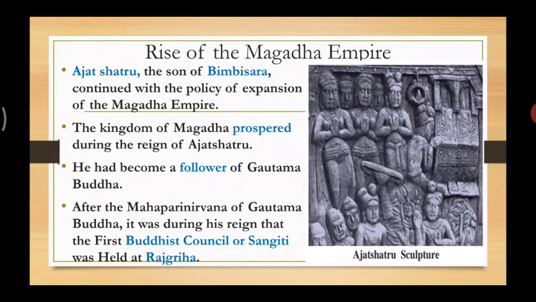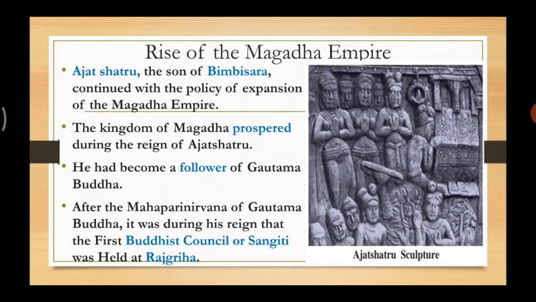Ajatashatru, the son of Bimbisara, continued with the policy of expansion of the Magadha Empire. Now there was always a rule that the sons always used to take over, right? As we learned in the previous chapter, Shahaji Raje and Shivaji Maharaj. In the same way, Ajatashatru, the son of Bimbisara, continued the policy of expansion of the Magadha Empire that Bimbisara had started.